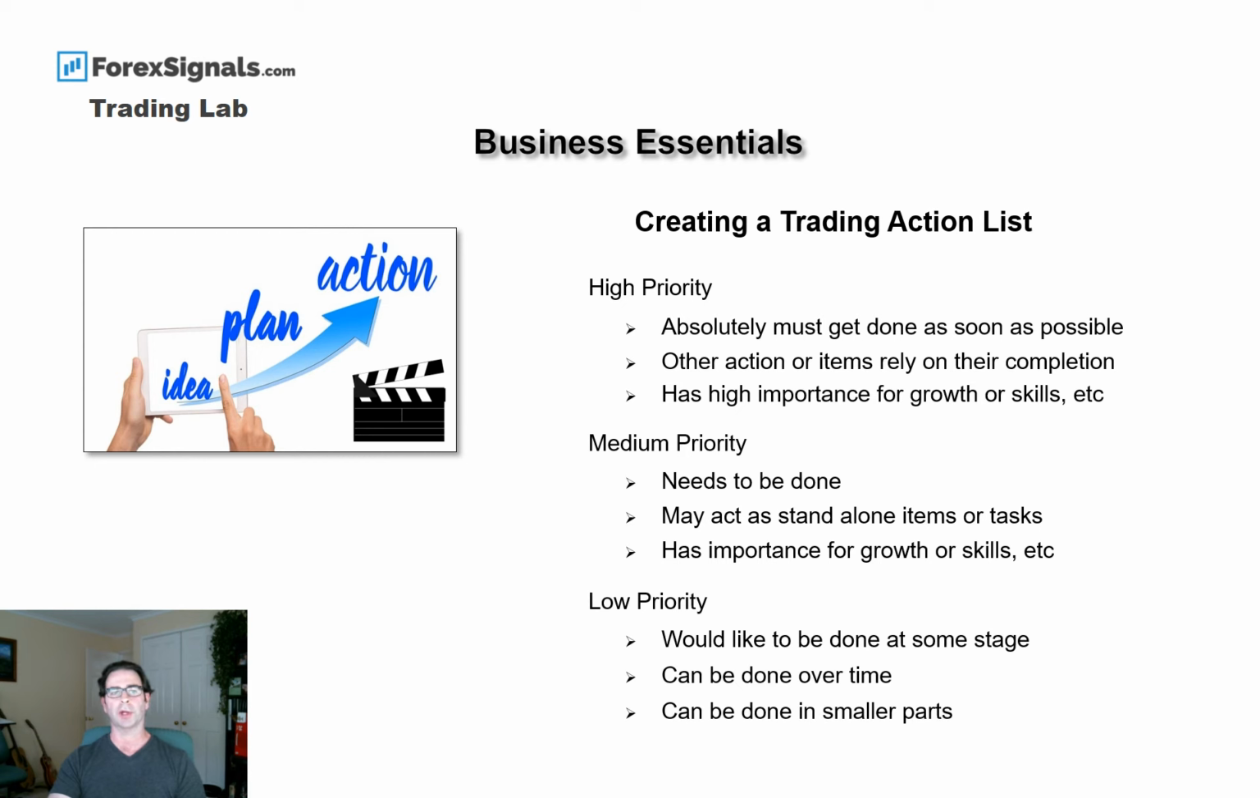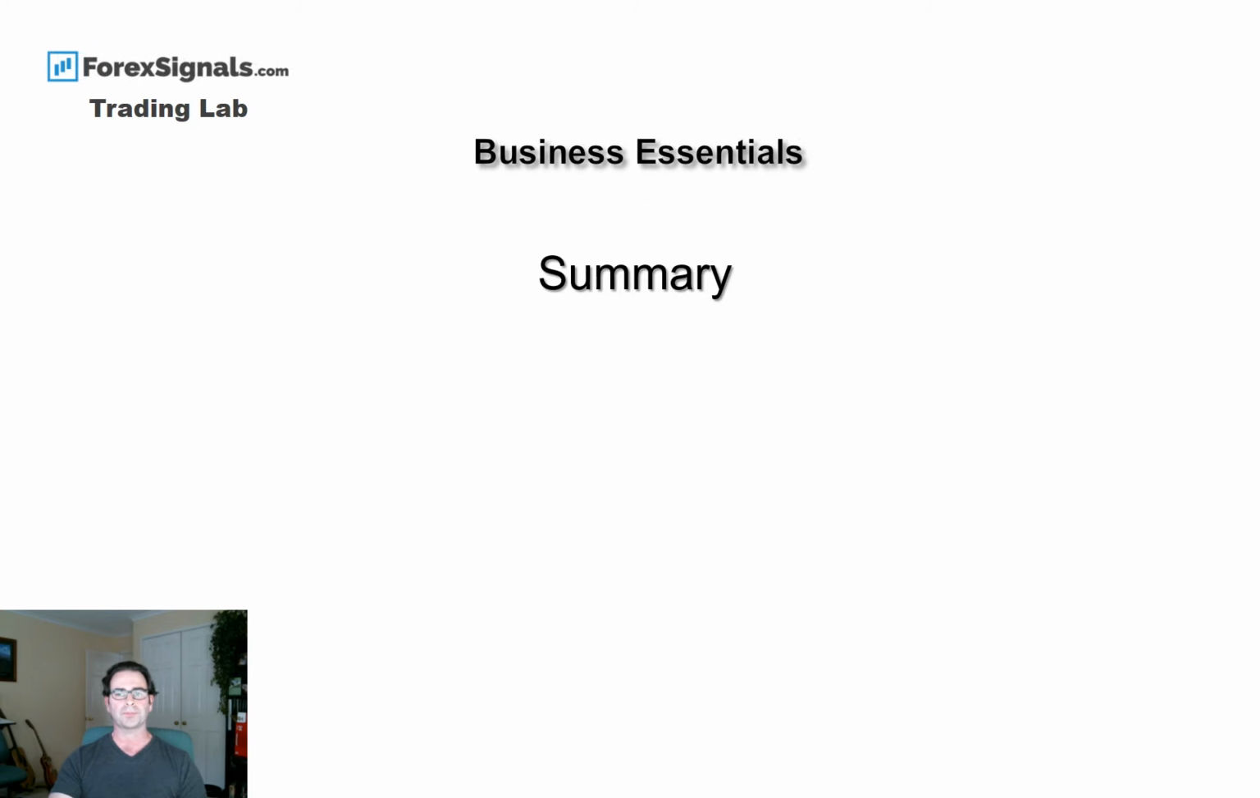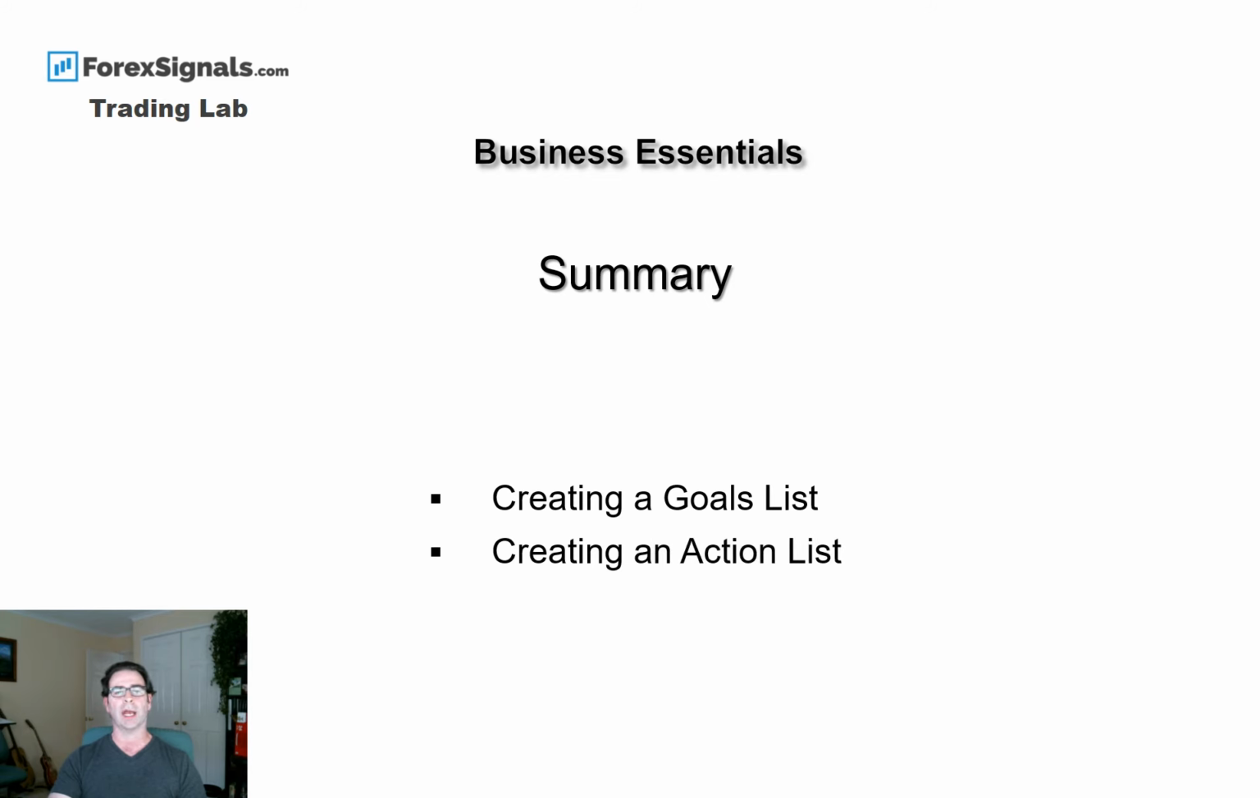Then we've got low priority items, which are items that we would like to be done at some stage, and they can be done over time, perhaps in smaller parts. This might include, for example, reading some trading books. I would consider those low priority. They will build on our skills, but they're not critical at this point in time, so they can be done over time. In summary, we've looked at creating a goals list and broken it up into long-term, medium-term and short-term goals, and we've also looked at creating our action list.